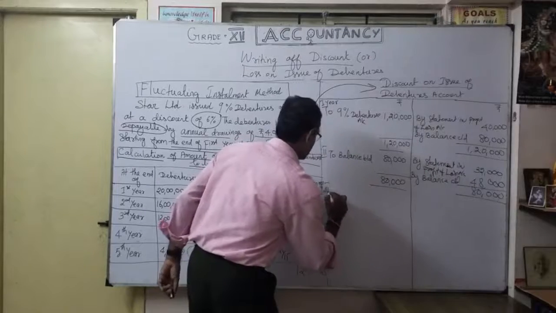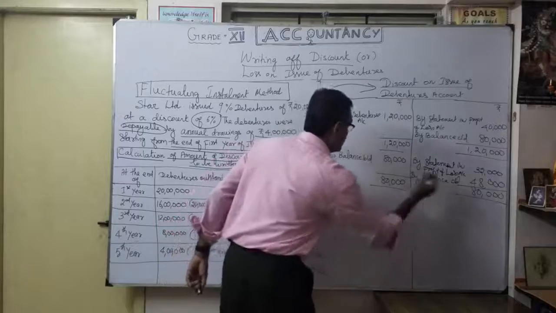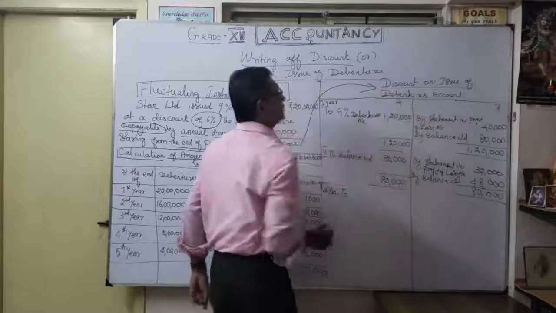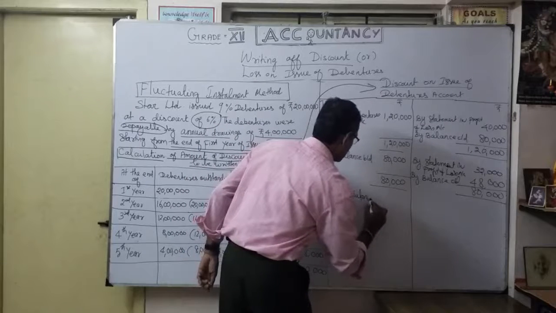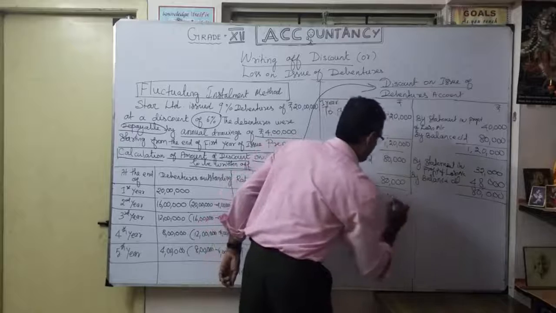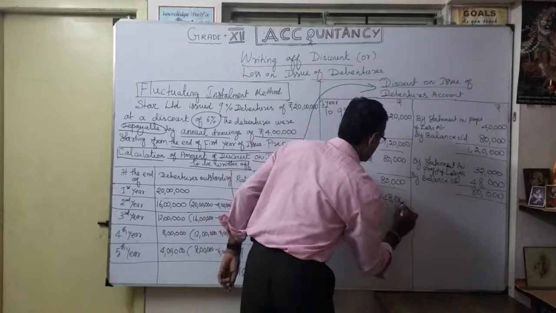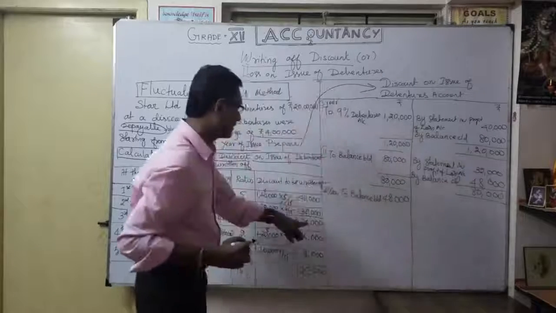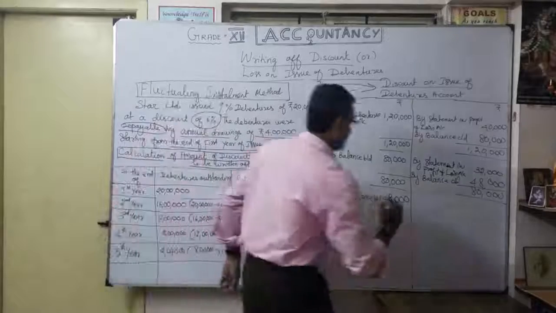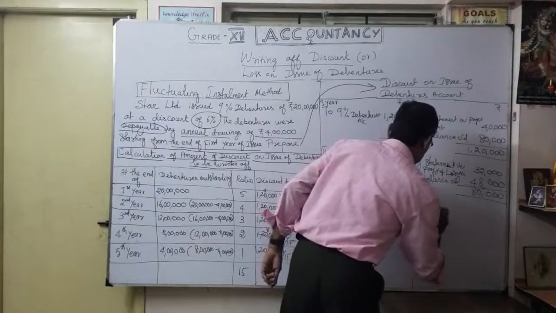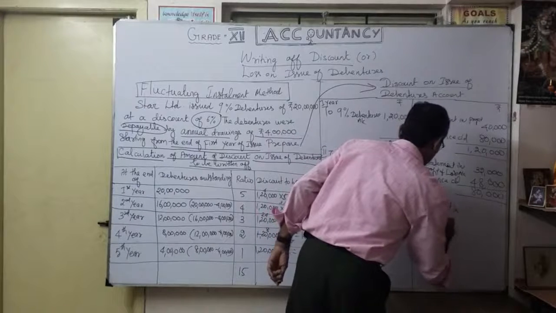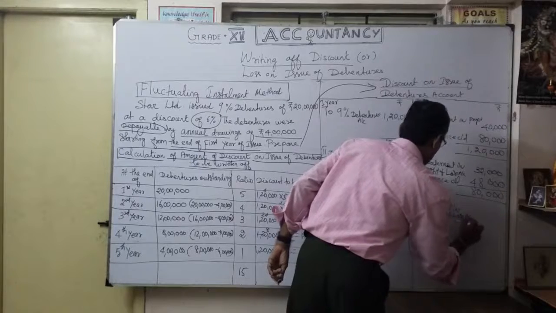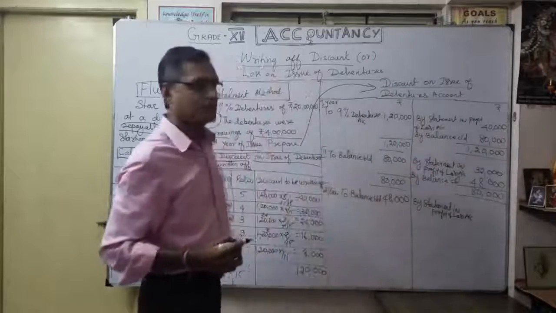Coming to the third year, my available discount on issue of debentures account, to balance brought down 48,000. Again, my third year, 24,000 is going to be written off. By statement of profit and loss account, don't write P and L, you have to write the expansion, profit and loss account.